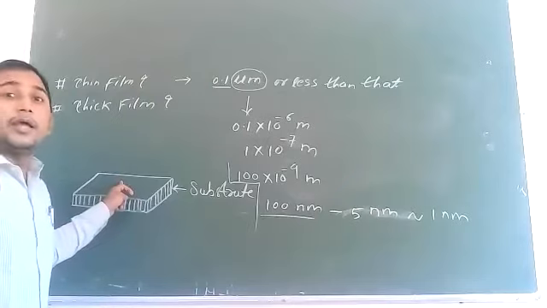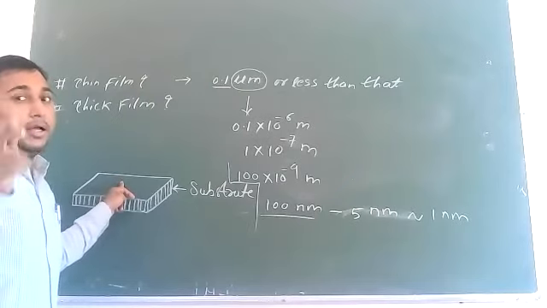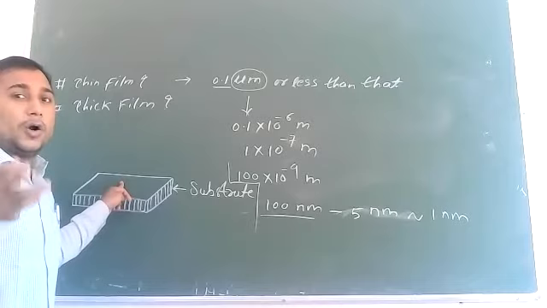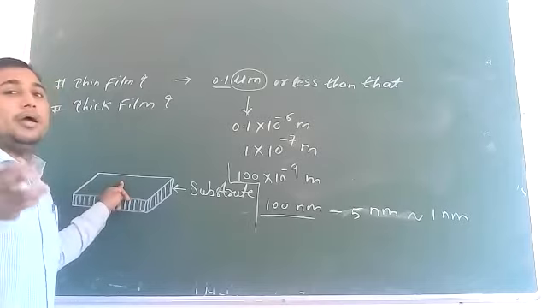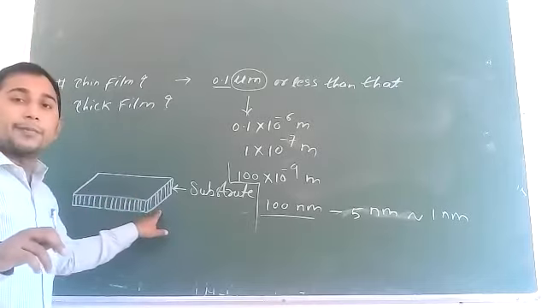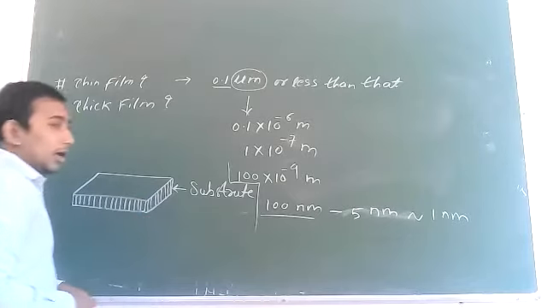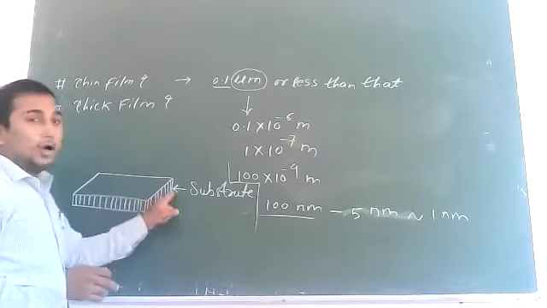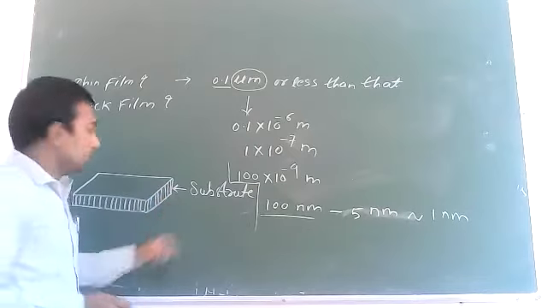Keep in mind that we can't deposit a material onto the film. We have to deposit our material onto the substrate. So be careful about the terms substrate and thin film.